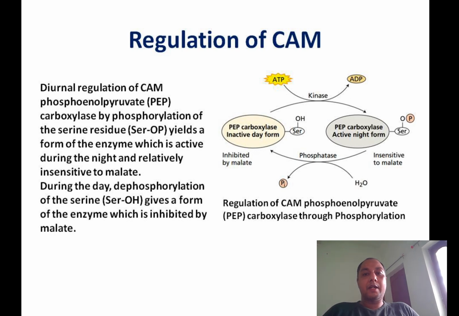That means active PEP carboxylase is available only during the night, and this phosphorylation occurs at a specific serine residue of the enzyme. So ultimately it is the phosphorylation and dephosphorylation mechanism that regulates the primary carboxylating enzyme of the CAM mechanism.